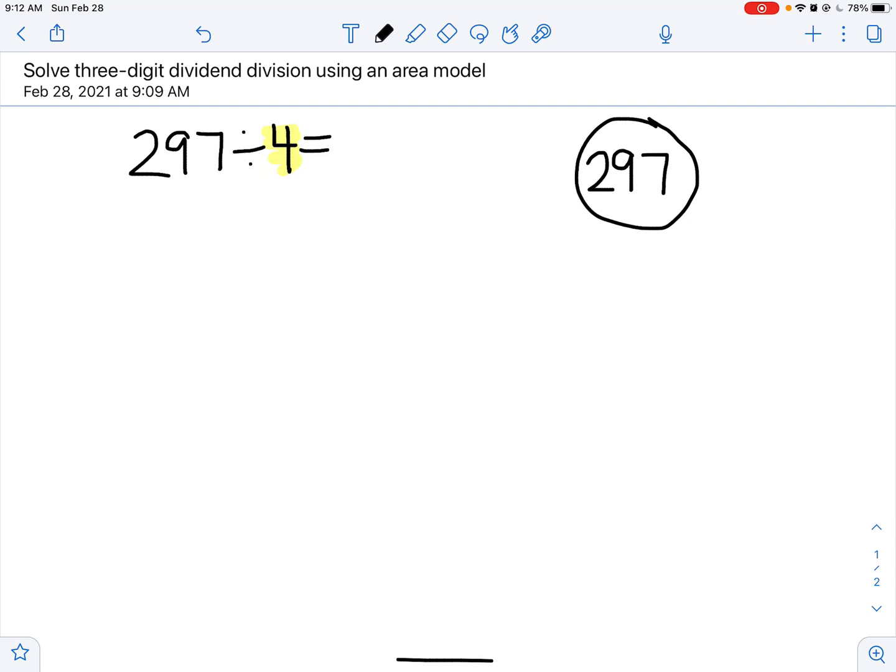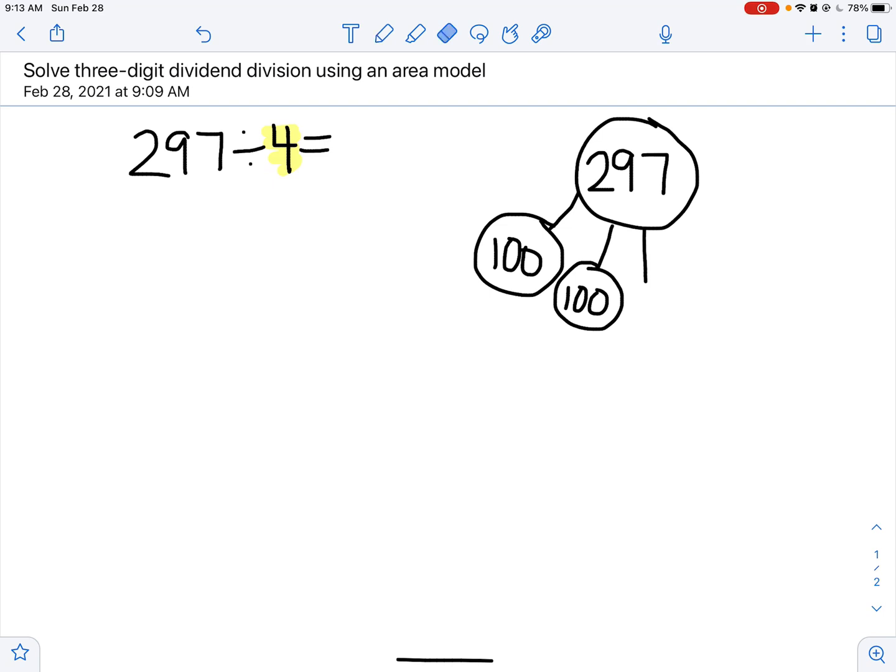Okay? So choosing to break this up into a 200 and a 90 and a 7 is not going to be great because 90 is not easily divisible by 4, nor is 7. So we want to think about how we can break these numbers up into ways that we can easily divide by 4. Now, I'm not sure if you know, but I know 200 is divisible by 4. Maybe you don't know that, but maybe you know 100 is divisible by 4. So you might want to think about breaking it up into 100. And another 100, that's the 200.